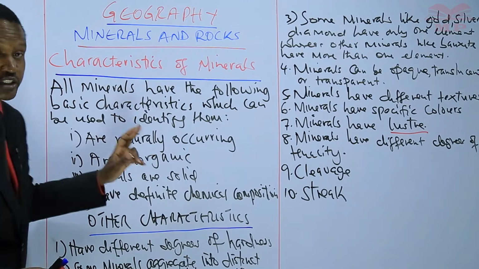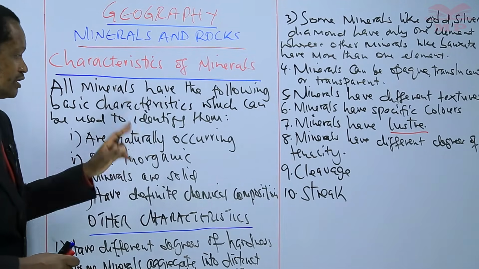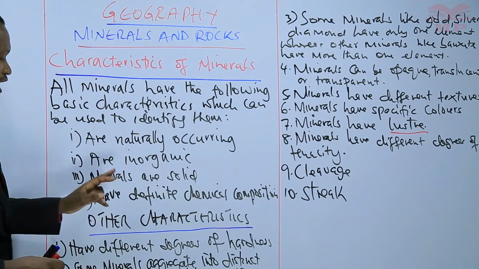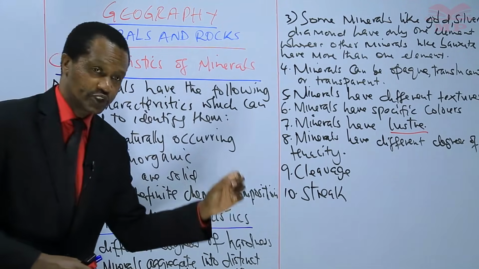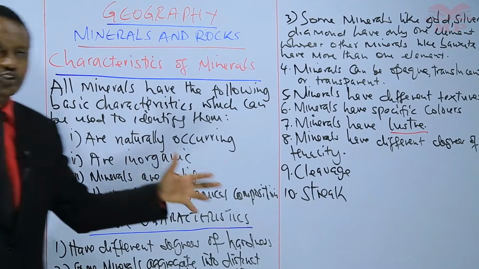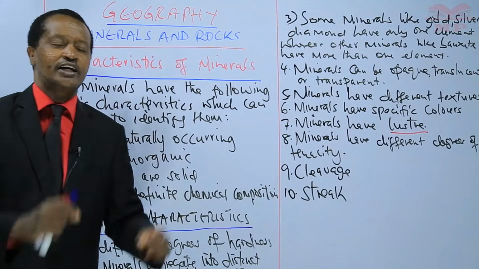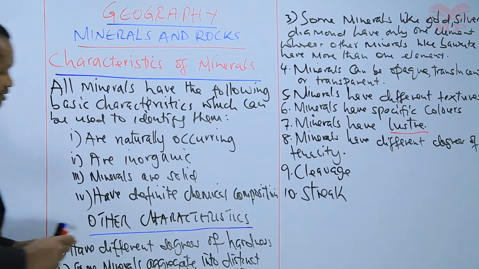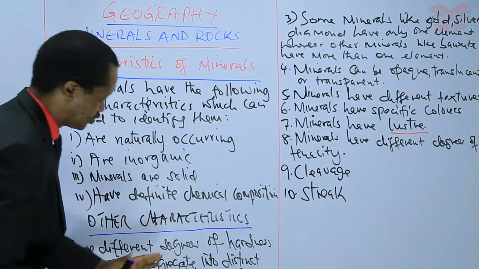Number 1, minerals are naturally occurring. Number 2, they are inorganic. Number 3, minerals are solid. Number 4, have definite chemical composition. Then in our today's lesson, we also learned other characteristics. These ones are not basic, but these are additional characteristics.